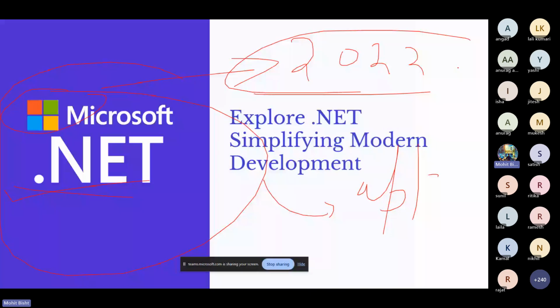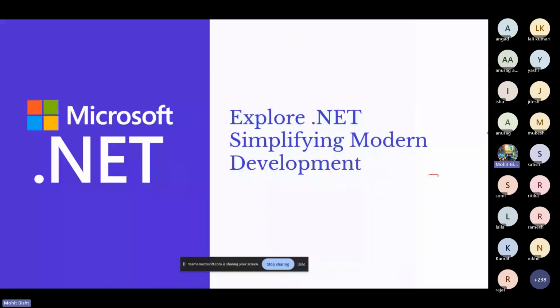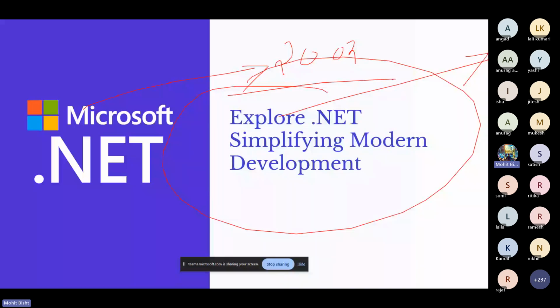As I told you, Microsoft introduced this in 2002. We can build various types of applications, whether for mobile, for cloud, or for anything else, you can build anything, right?